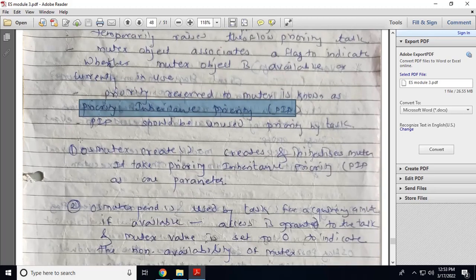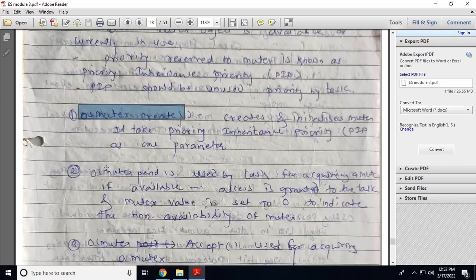So see the function calls. That is OS mutex create. It will create and initialize a binary semaphore. So it will take parameters like the priority inheritance priority. OS mutex pend is used by the task for acquiring the mutex.